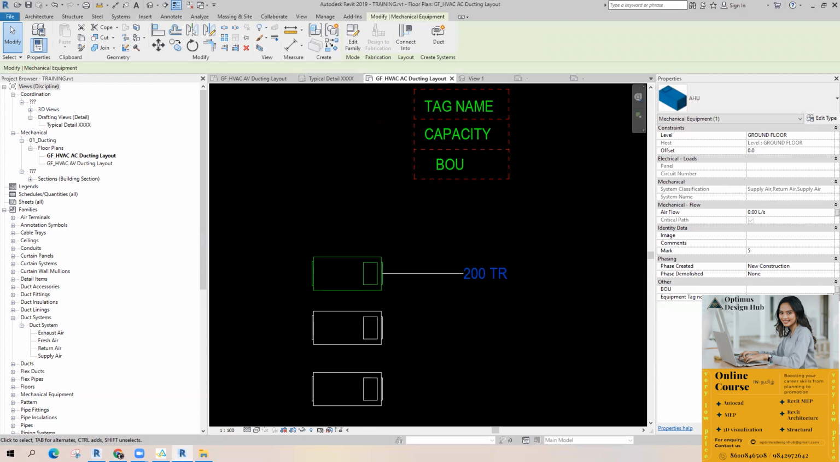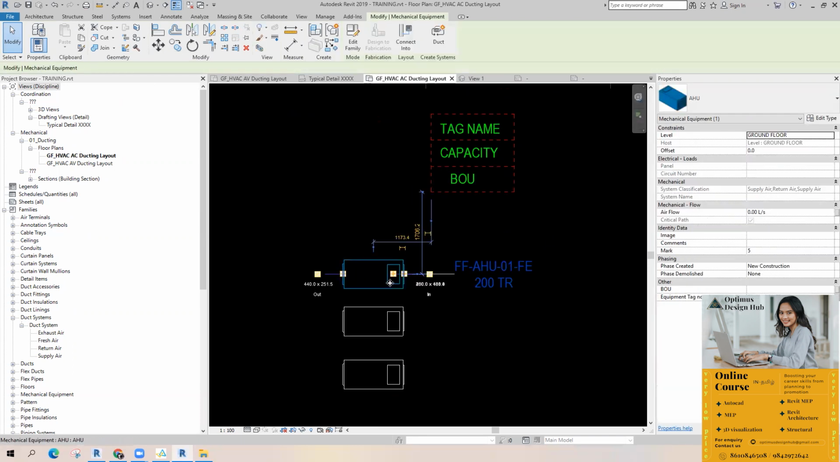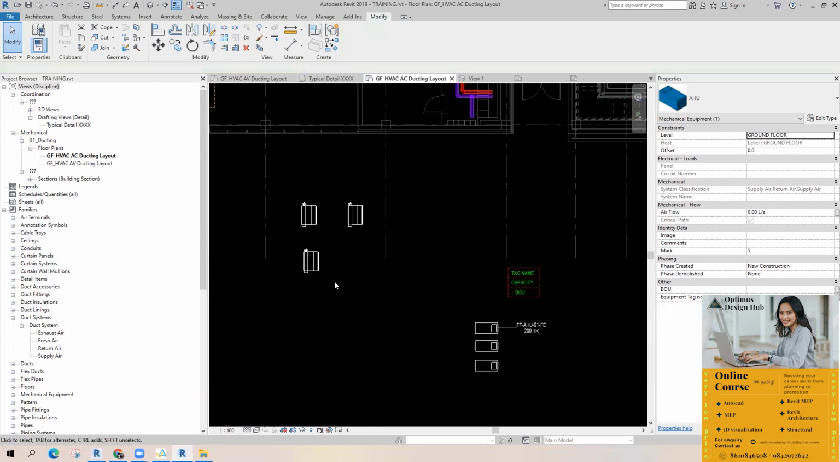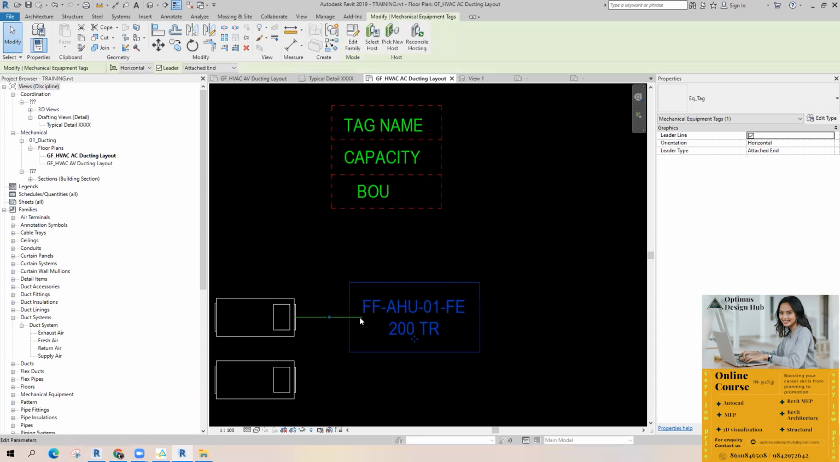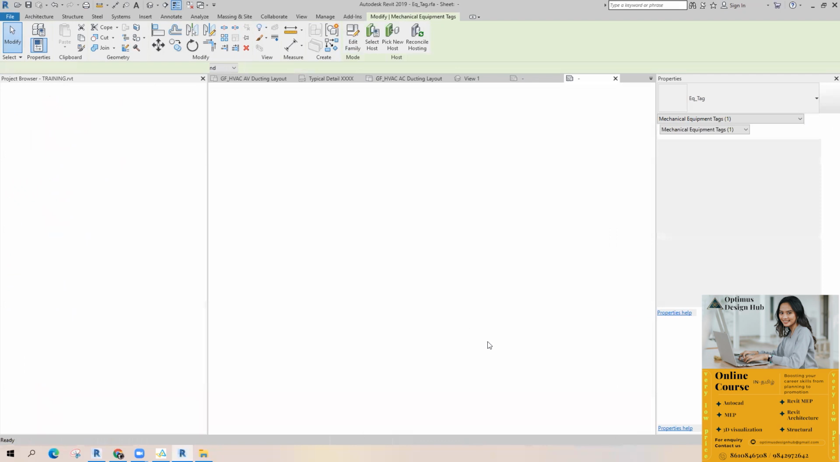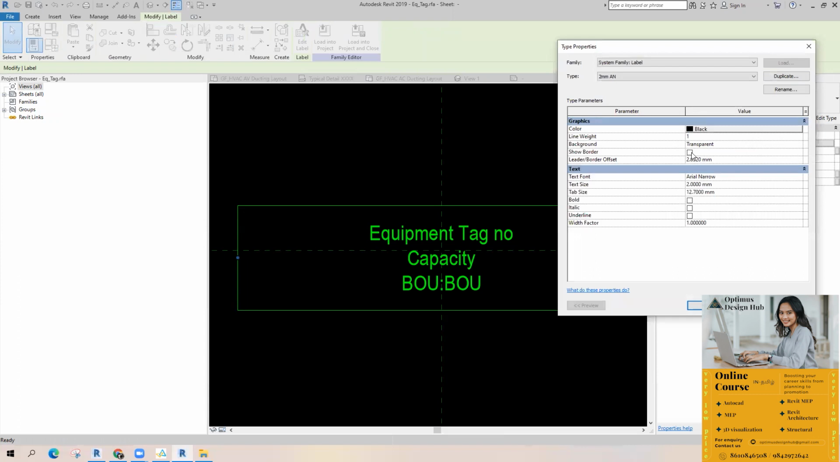Okay. Say I'm providing a tag FF HU01 FE, whatever. BOU. Okay. There is no BOU for this family. And if you want to create a box or border, you can use show border.